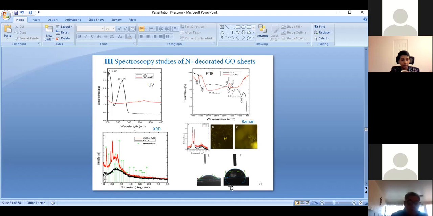Then after functionalization, this material we coated on the metal surface. The epoxy shows wetting stability less than 50, and the amino acid functionalized coated surface shows 83 wettability. From that, we confirm the amino acid functionalized graphene oxide is water repellent in the corrosive medium.